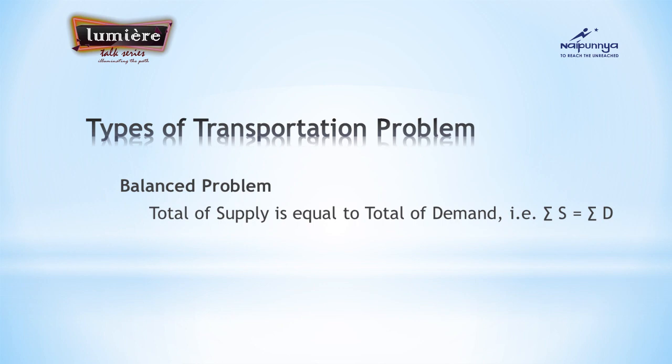We have two different types of transportation problem. The first one is the balanced transportation problem. In this, the total of supply will be equal to the total of demand. That is, sigma S is equal to sigma D. What does the sigma stand for? It means the summation. Adding all the supply together, we get the same value as the total of demand. That is a balanced transportation problem.